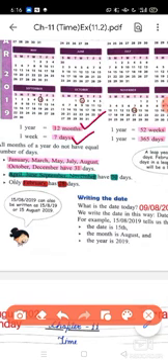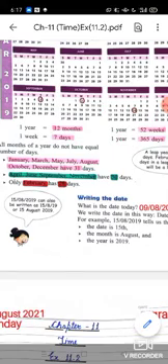Some students are getting confused. 1 week is equal to 7 days and 1 year is equal to 12 months. 1 week is equal to 7 days means Sunday, Monday, Tuesday, Wednesday, Thursday, Friday, Saturday. And 1 year is equal to how many weeks? That is 52 weeks. This you have to learn. 1 year is equal to 365 days. If it is a leap year, then the number of days in 1 year will be 366 days.